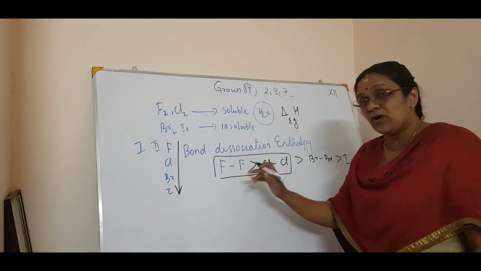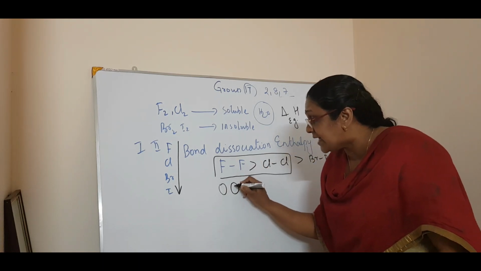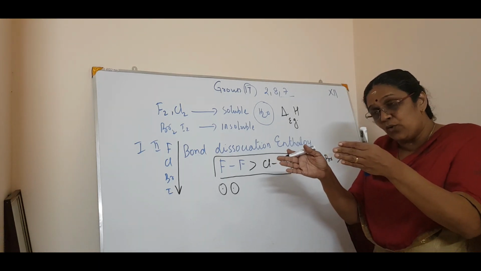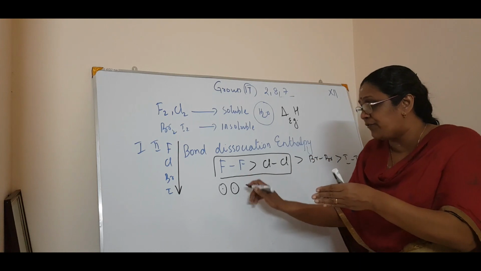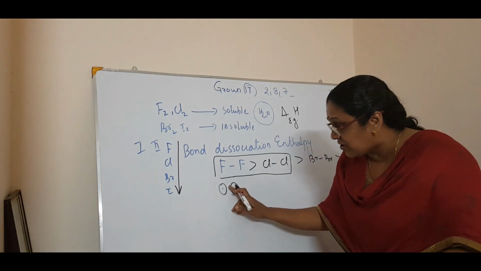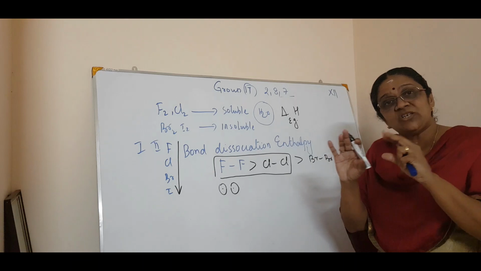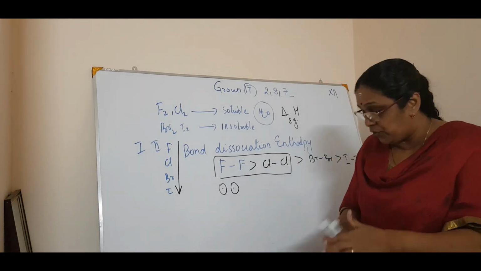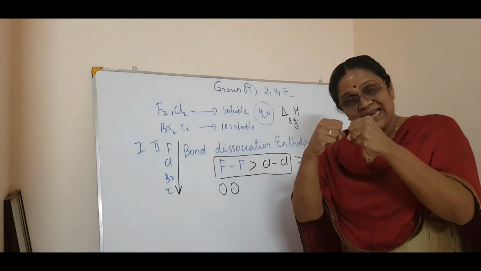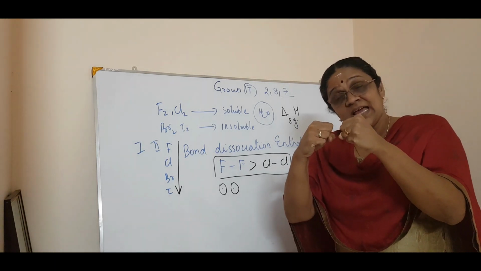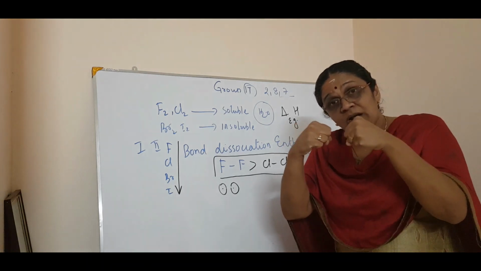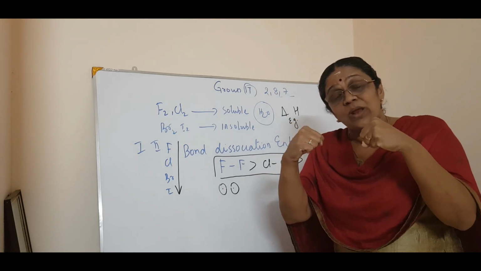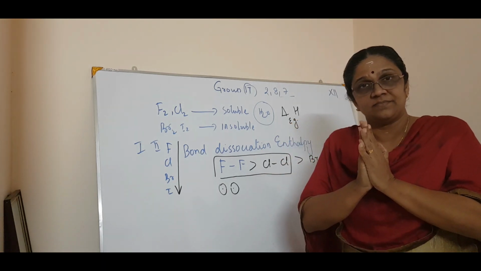Why? Listen, due to the small size of fluorine, what happens? When fluorine-fluorine comes together to form a fluorine molecule, the electrons in the outer shell get repulsion. Due to the electronic repulsion, what happens? If the fluorine-fluorine has to come like this and get a strong bond, due to the electronic repulsion, it will pull back, isn't it? The bond between fluorine-fluorine will become weaker. Got it?